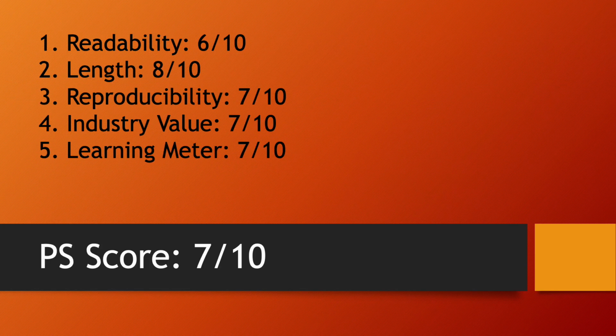Now let's give this paper a PS score. Overall, it's a very bumpy read with some super dense parts, so it gets 6 out of 10 on readability. With 12 pages long, it scores 8 out of 10 on length. Reproducibility and repeatability might be challenging, so it gets 7 out of 10. Industry value and learning meter is decent, so it gets 7 out of 10 on each. Overall PS score is 7 out of 10.